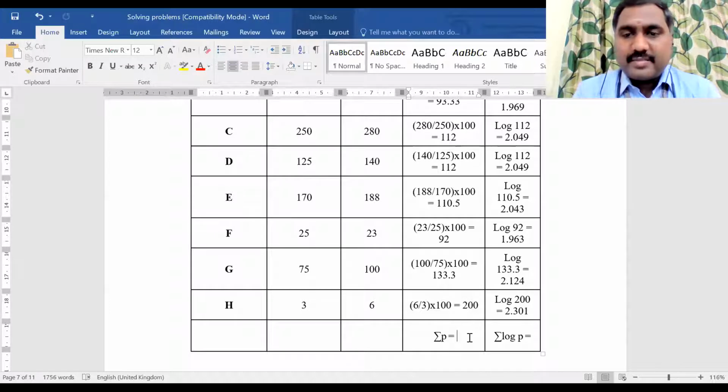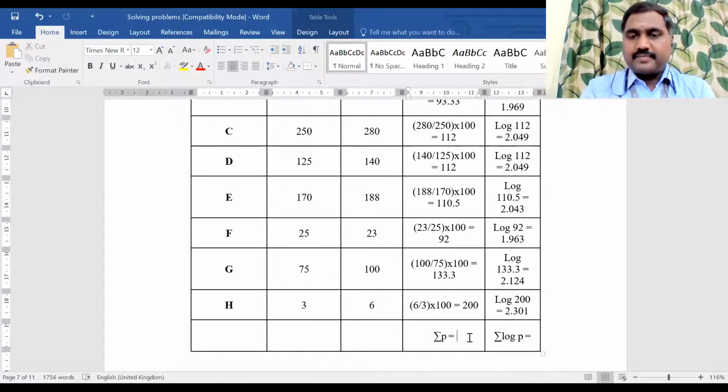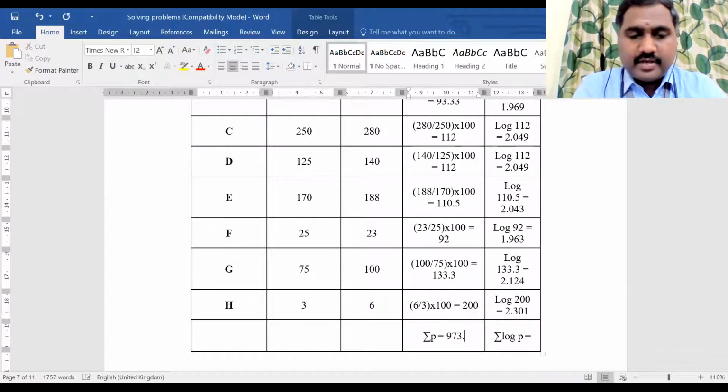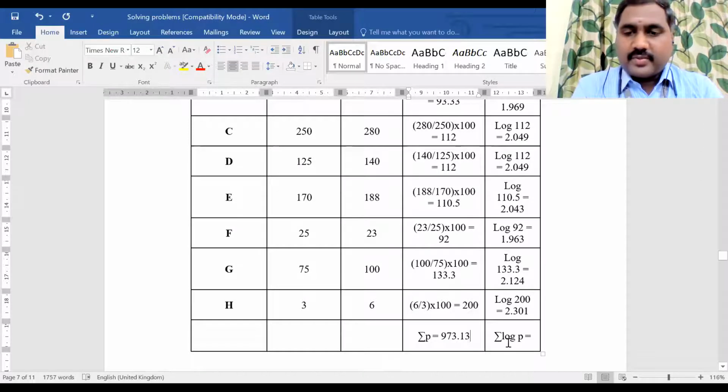Okay, what is the summation P now? 200 plus 133.3, 333.3 plus 420. 973.13. Okay, Arvind. Now, what is the summation of log P?